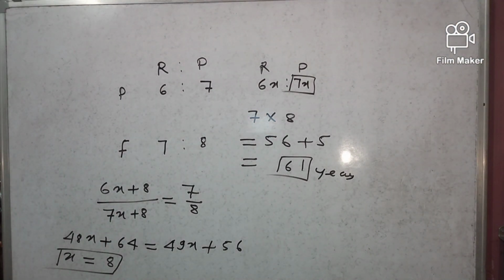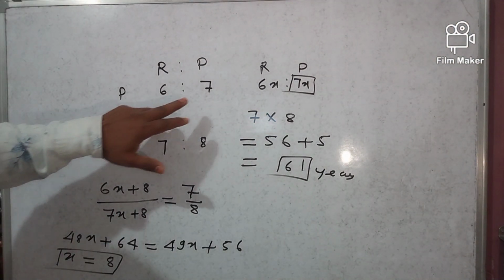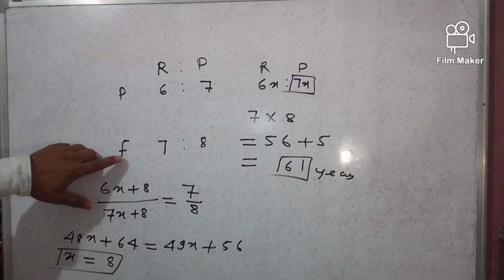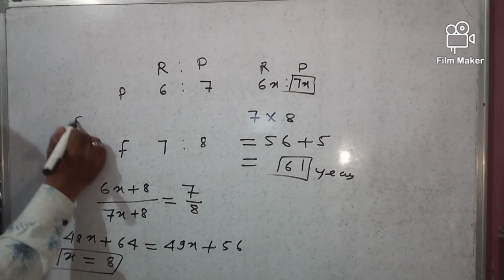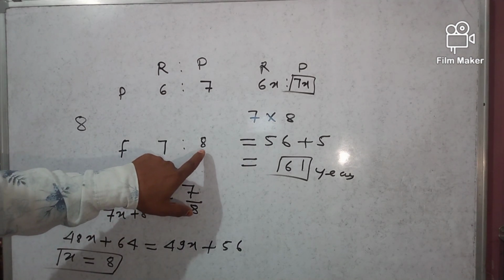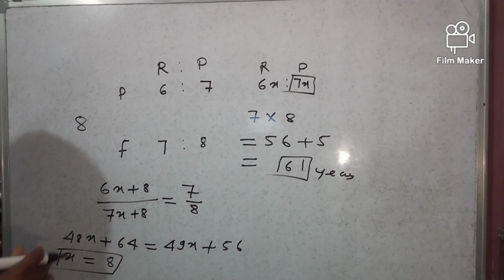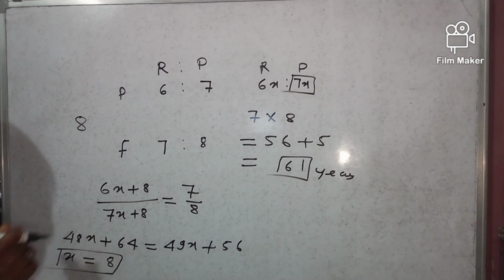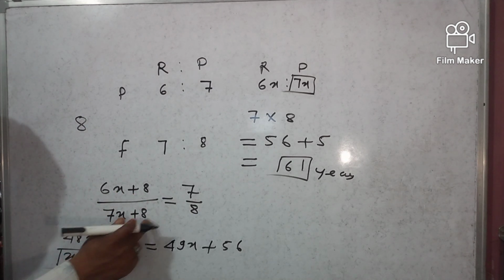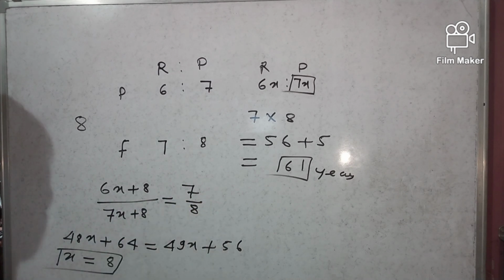See here once again, the present ratio is 6:7, Ramesh and Pramod. In the future, after 8 years, the ratio will be 7:8. So we add 8 because it is 8 years later. So (6x plus 8) divided by (7x plus 8) is equal to 7/8.